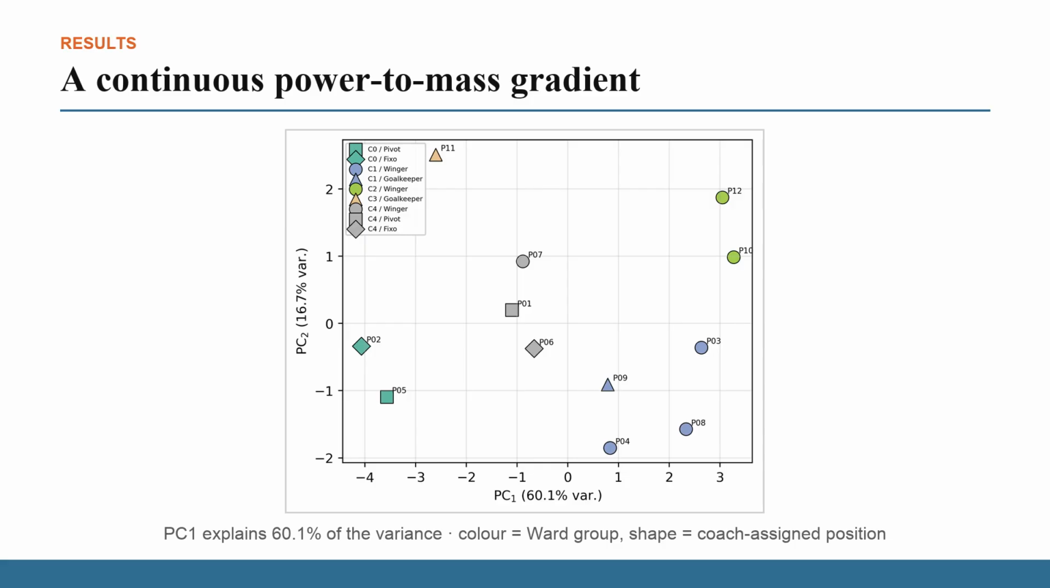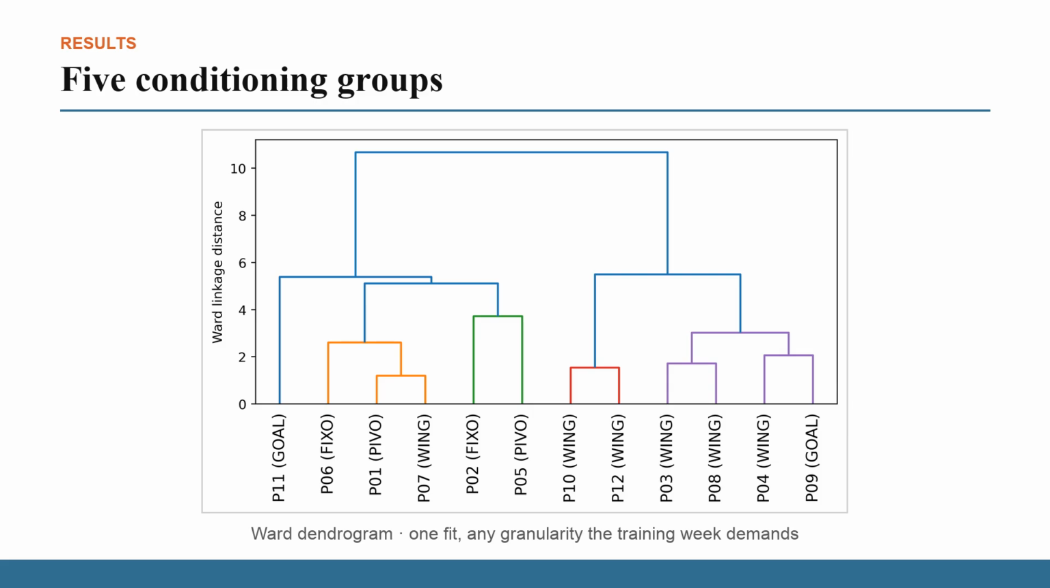The four jump variables load positively, while mass and shuttle running times load negatively. The squad is a continuous power-to-mass gradient, not a set of separated types. Because the physiology is a continuum, no value of k is geometrically privileged, and granularity becomes an operational choice. The platform partitions the gradient into 5 physiologically coherent conditioning groups, and the dendrogram lets a coach read the squad at any level, from 2 blocks for splitting a session to 5 for a conditioning microcycle.